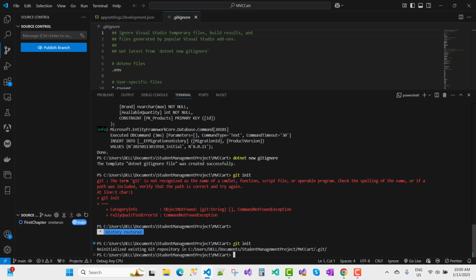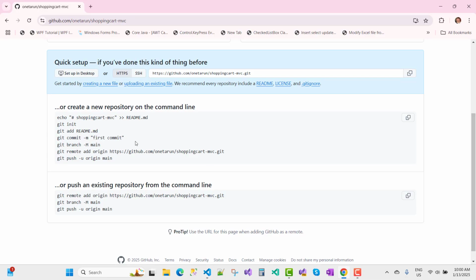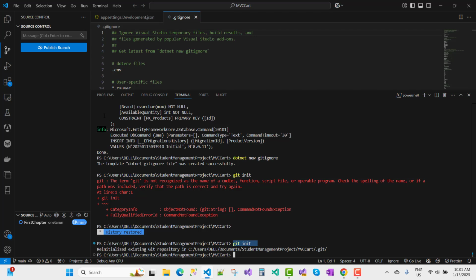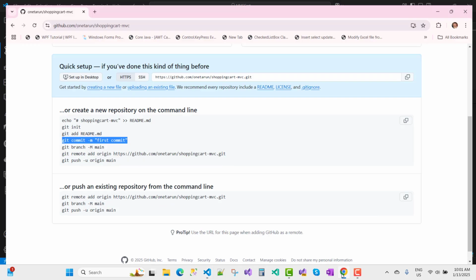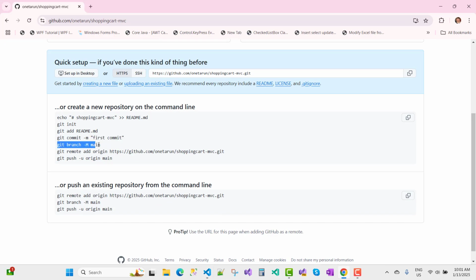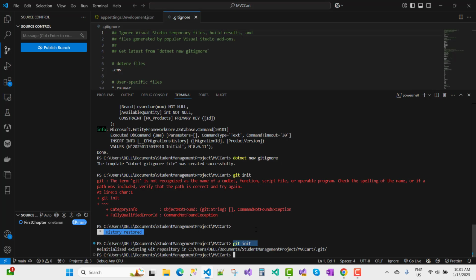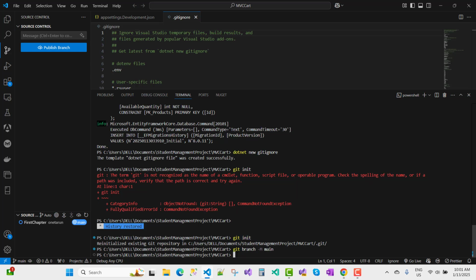Your git initialization is done under your project MVC cart, and just after that you can use git commit for the first commit. You can see that git commit is already there under source control, so there is no need. And I want to add git branch -M main, that is the main branch. So you can see git branch is created right now.